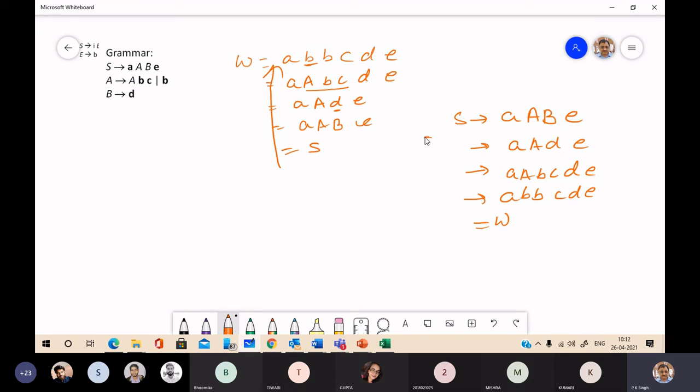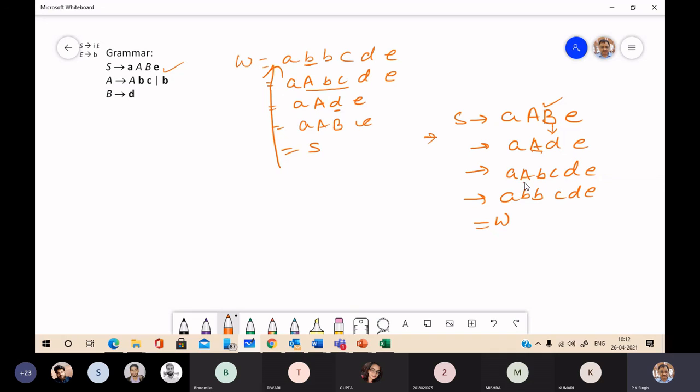Now see this very generation of the string. We have started from the start symbol and used this production. Then next we have replaced the left side by the right side, B by D. If you see, this is the rightmost non-terminal, to get the next sentential form. Similarly, now we have a single non-terminal, and we have replaced it by its right side.